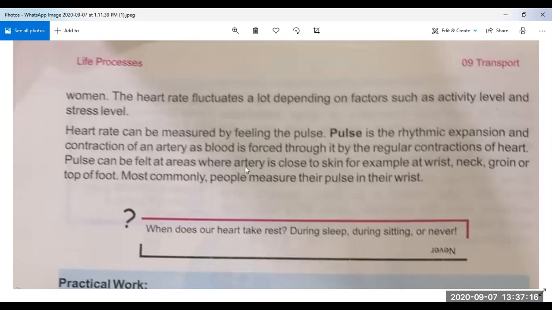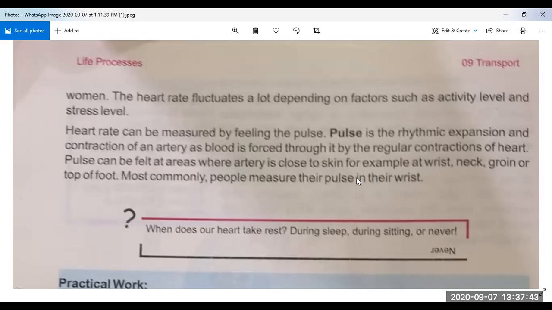We can feel this artery at areas which are near to our skin, for example, at the wrist, neck, groin, or top of the foot. Most commonly, people measure their pulse at the wrist. So the most common area of the body from where we can measure the pulse is our wrist. I hope you understand it.